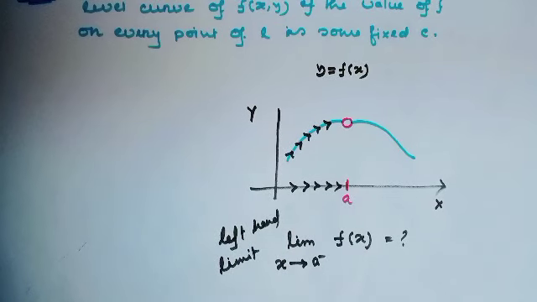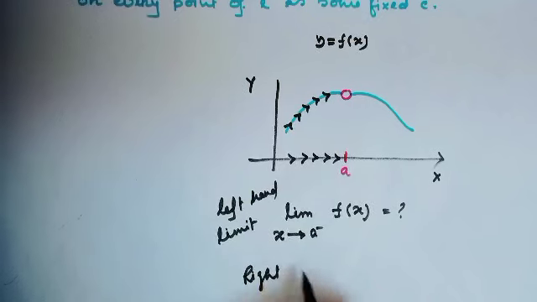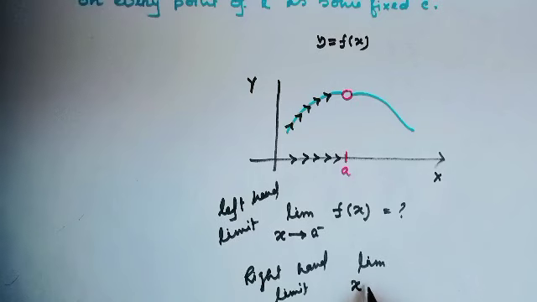And what is the right hand limit? Right hand limit is limit as x approaches a plus of f(x).